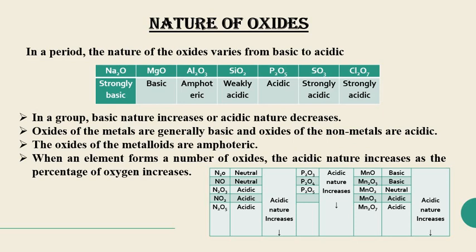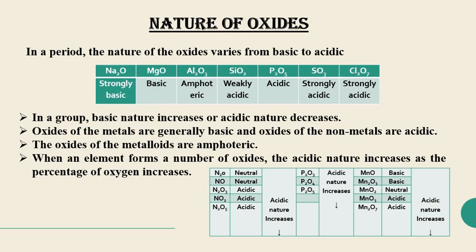Then it is basic for magnesium oxide. After that it shows amphoteric behavior for aluminium oxide, and then it goes on to weakly acidic, acidic, strongly acidic. So initially it shows a basic nature, and as we move forward it is converted into acidic. So from the left side basic nature is shown by the elements, and on the right side of the periodic table mostly acidic nature is shown by the elements.